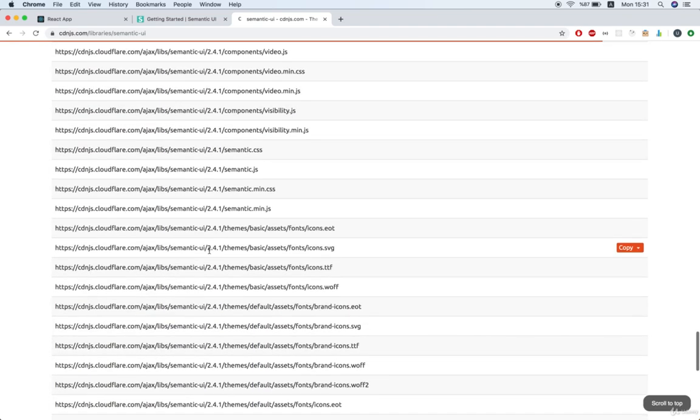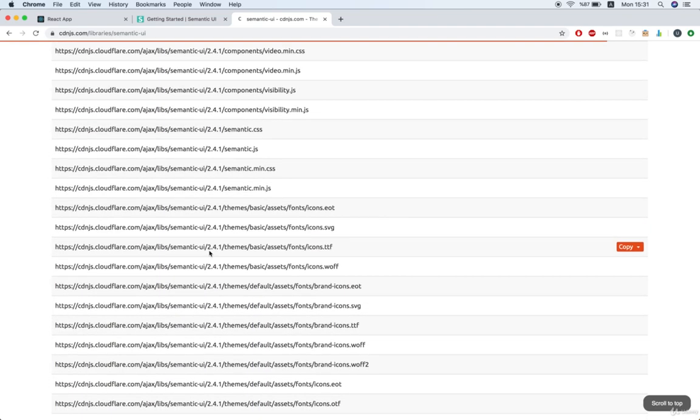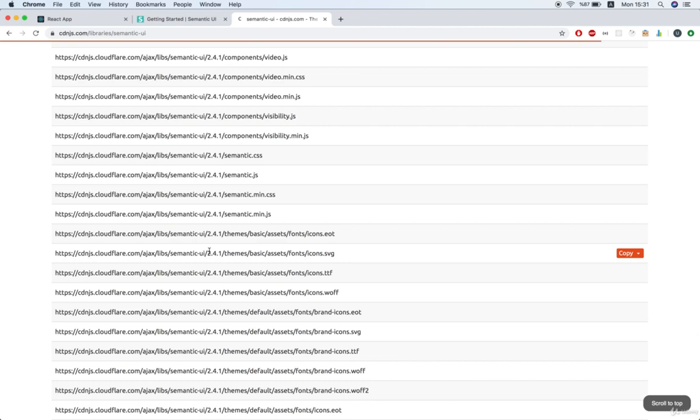Now you'll also notice here that there's many different versions of this library. So we're going to look for something called semantic.min.css. And you can probably just scroll down and look for it on the list. Now, if you can't find it in the list, you can always hit Command F, do a quick search. There it is, semantic.min.css, just like that.